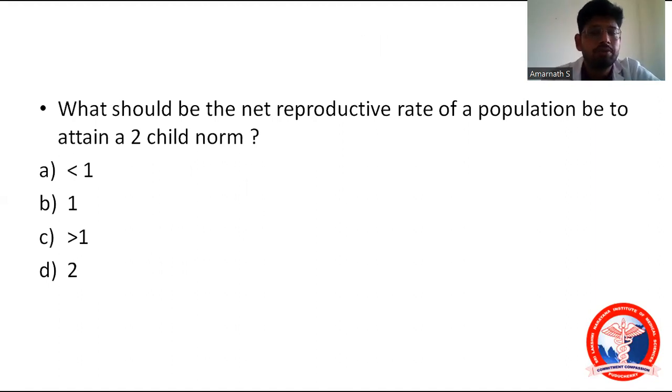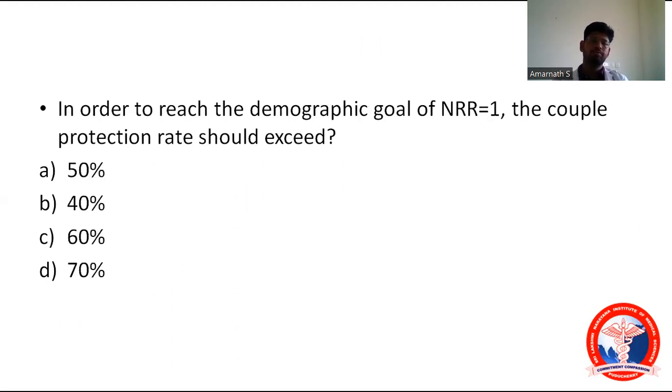What should be the net reproductive rate of a population to attain a 2-child norm? Less than 1, 1, more than 1, or 2? The answer is 1. Whenever there is a net reproductive rate of 1, we will attain a 2-child norm. Okay, we go to the next one.